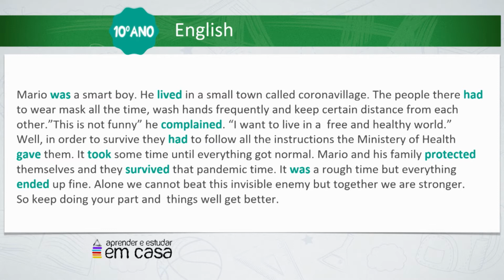Mario and his family protected themselves and they survived that pandemic time. It was a rough time, but everything ended up fine. Alone, we cannot beat this invisible enemy, but together we are stronger. So keep doing your part and all things will get better.